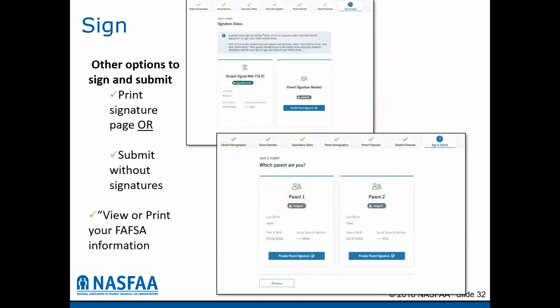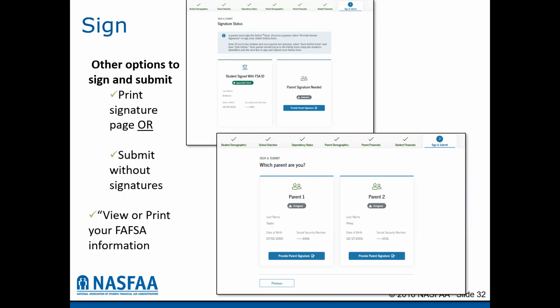Once you have entered all of this information in, you are now ready to sign and submit the application. So the student logs in with their username and password. All they have to do is read the fine print and agree to it and click sign the FAFSA with the FSA ID. And then you will provide the parent signature for the parent that requested the FSA ID. So you'll look down to see which parent's social security number and date of birth are selected. You'll click provide parent signature. You'll type in the parent's username and password for their FSA ID.